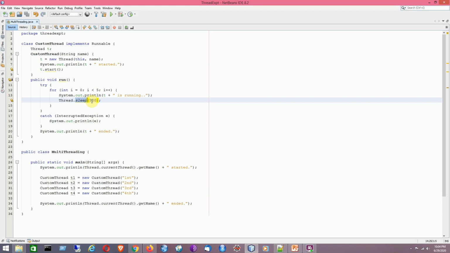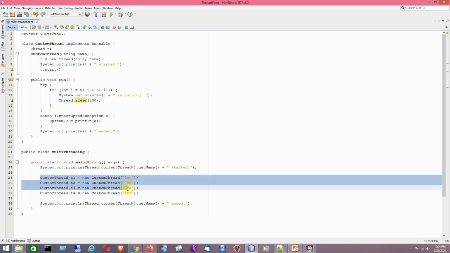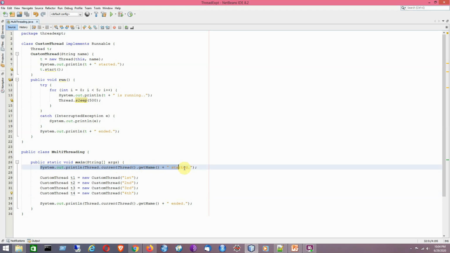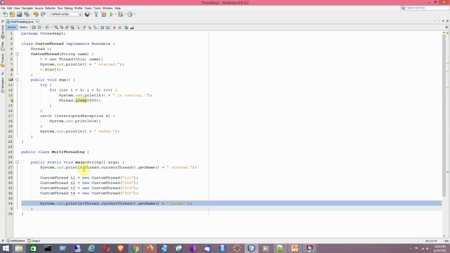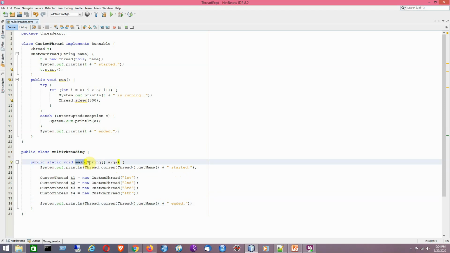So let's see what happens if I run this program with the four user threads, custom thread T1 to T4, named first, second, third and fourth, and the main thread. The main thread has only two statements, two SOP statements rather. It will show main started and it will show main ended. So it is the main thread associated with the main method. That is the idea. Now just trying to run the program.